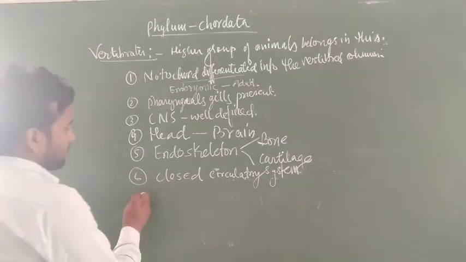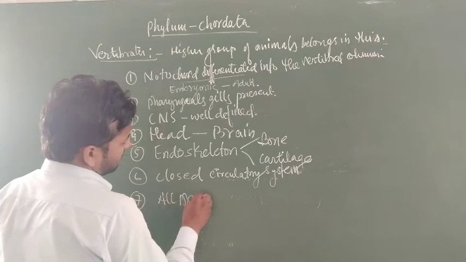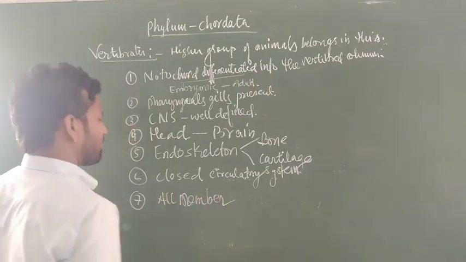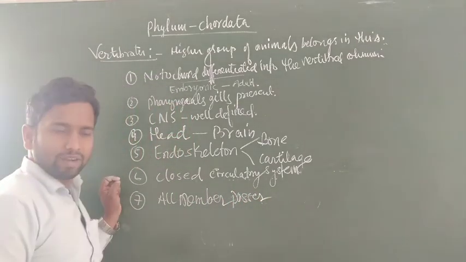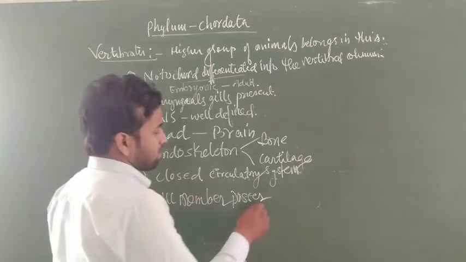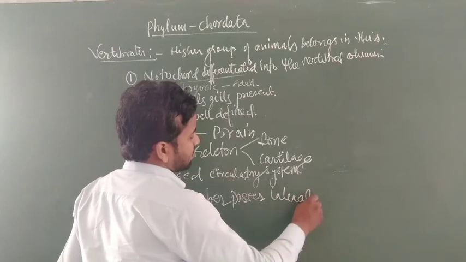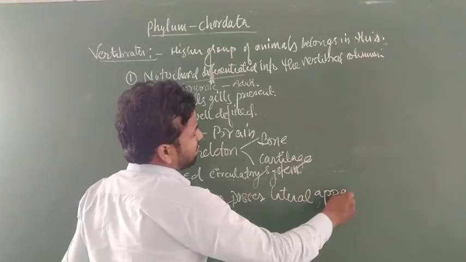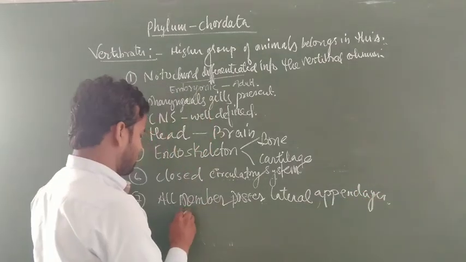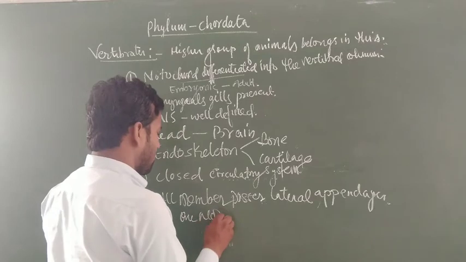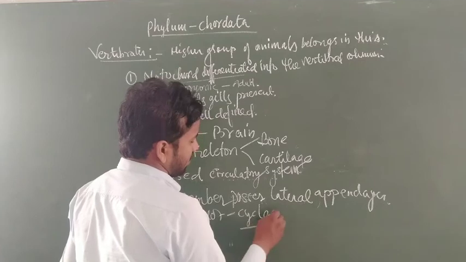All members possess lateral appendages, but one of the members does not. It is called the cyclostomes, and cyclostomes are members of Agnatha.